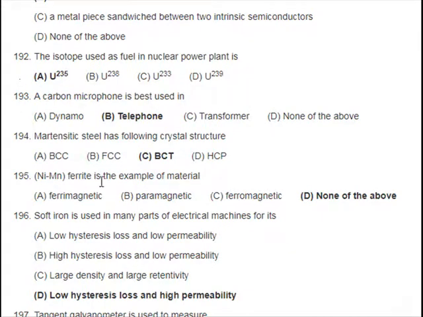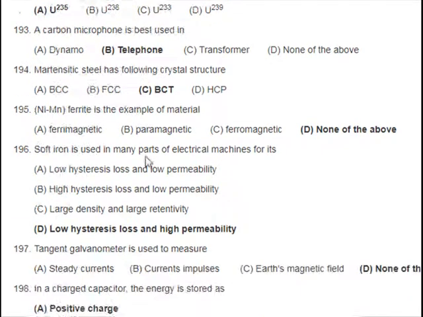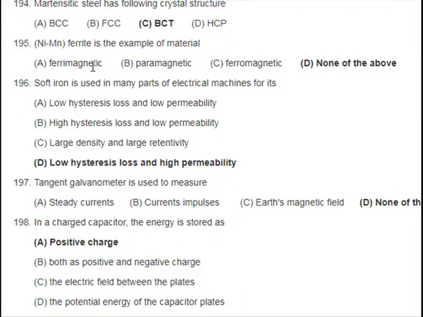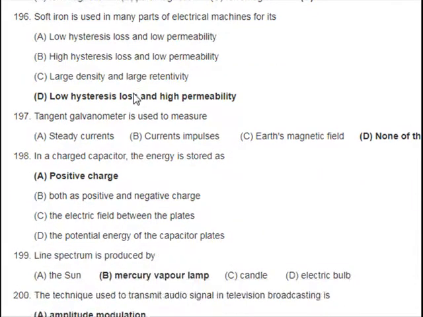194. Martensitic steel has the following crystal structure: A. BCC, B. FCC, C. BCT, D. HCP. 195. Ferrite is an example of material: A. Paramagnetic, B. Diamagnetic, C. Ferromagnetic, D. None of the above. 196.